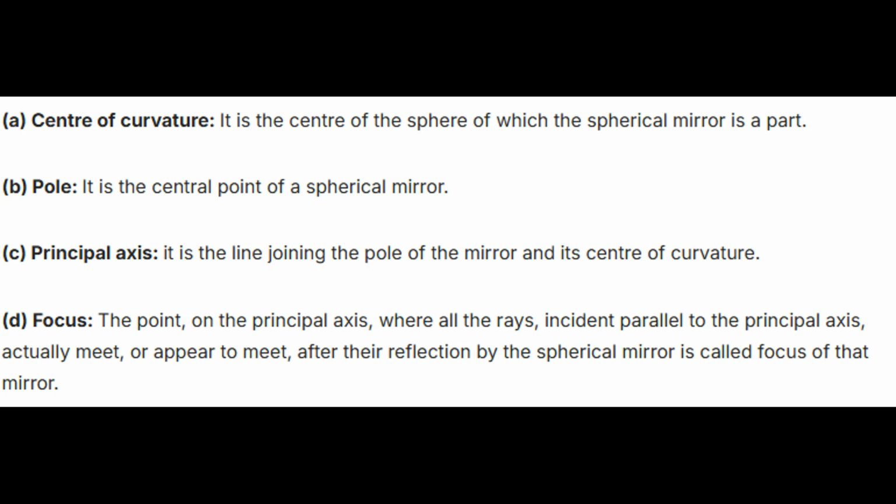A. Center of curvature. It is the center of the sphere of which the spherical mirror is a part. B. Pole. It is the central point of a spherical mirror. C. Principal axis. It is the line joining the pole of the mirror and its center of curvature. D. Focus. The point on the principal axis where all the rays incident parallel to the principal axis actually meet or appear to meet after their reflection by the spherical mirror is called the focus of that mirror.